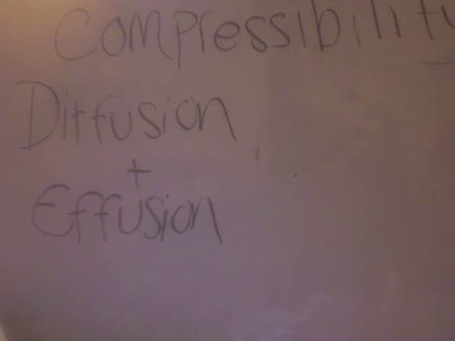Diffusion and effusion. Diffusion is the random motion of particles. It's like spontaneous mixing. When you have gas, you don't even need to stir it to get it all together. It just automatically does that on its own. Effusion is the process in which gas particles pass through a tiny opening. It's like if you have a little hole in your water bottle and the water bottle is empty, the gas particles will just move in and out.